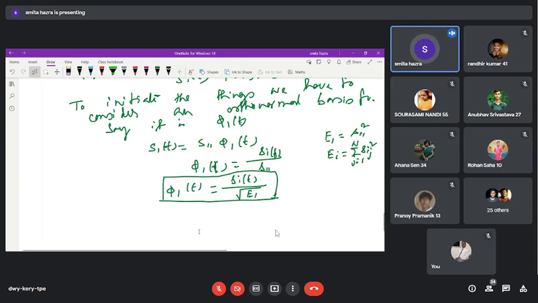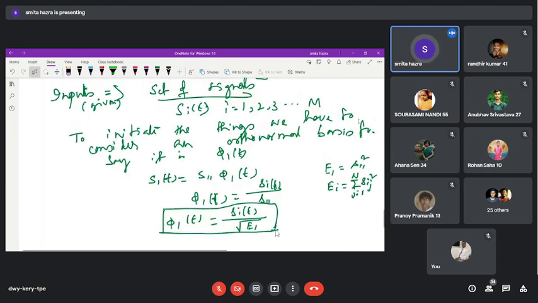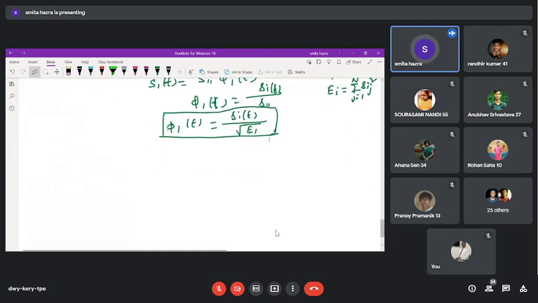And always keep in mind, your input is your given set of signals. As your input is i equal to 1 to m, that means more than one signal is there. So let us consider the second signal.